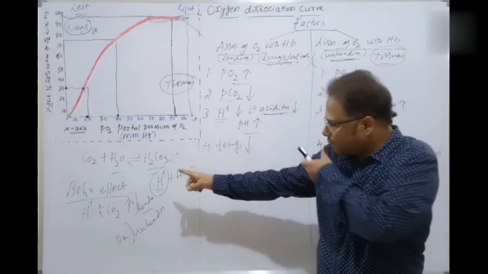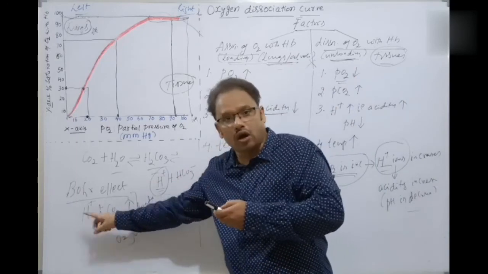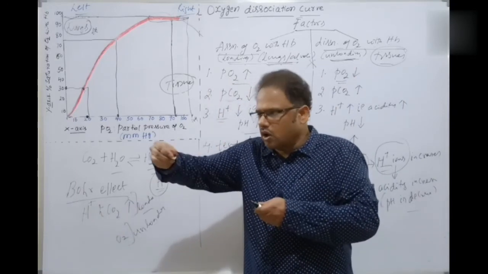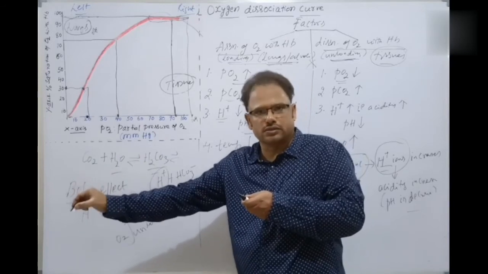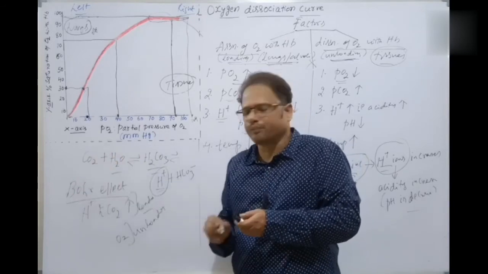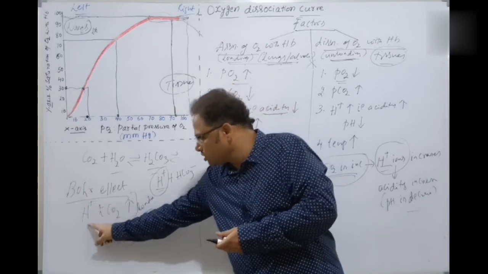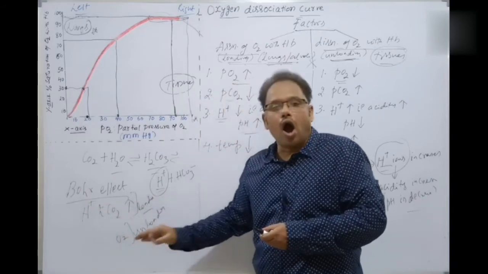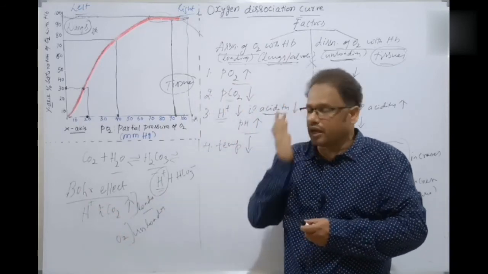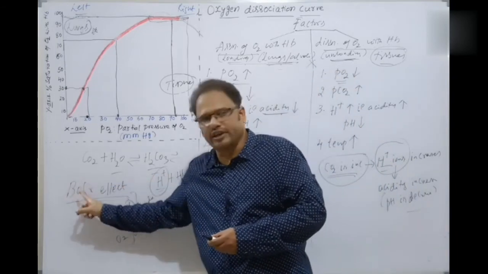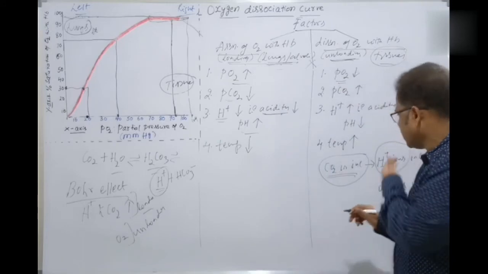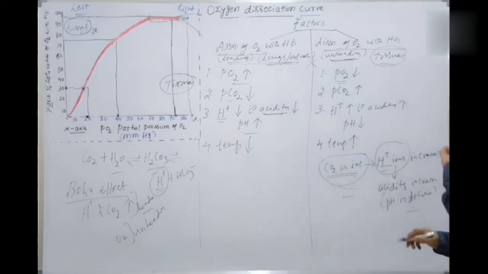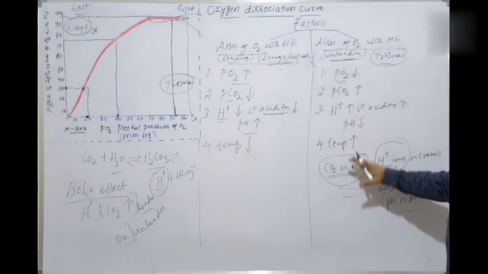Because of the increase of carbon dioxide and hydrogen ions, what happens? This oxygen is now unloaded to which one? Cells. Because metabolism has to happen. This effect of hydrogen ions and carbon dioxide on the unloading of oxygen is called the Bohr effect. Only then is oxygen supplied to the cells for metabolism. Clear? This is very clear, isn't it? So these are the factors which favor the dissociation.